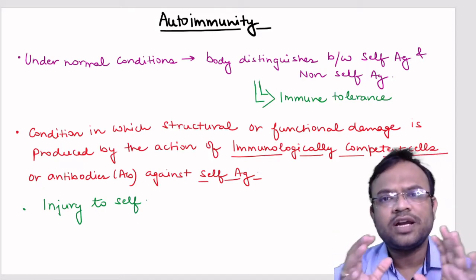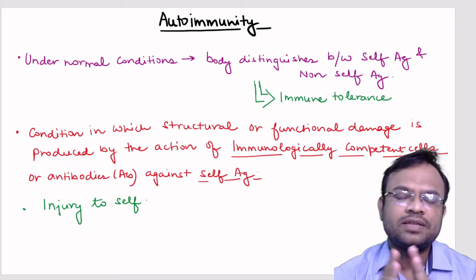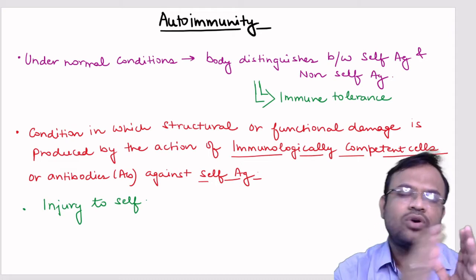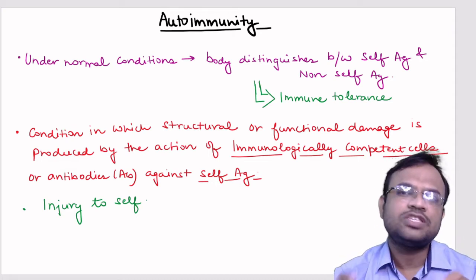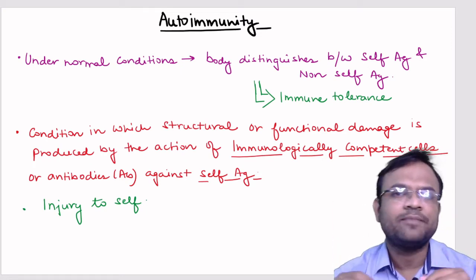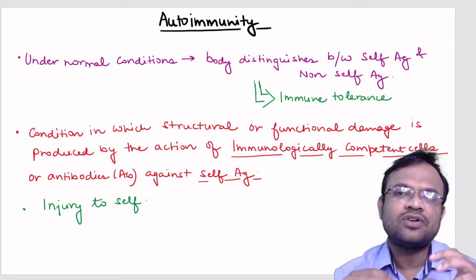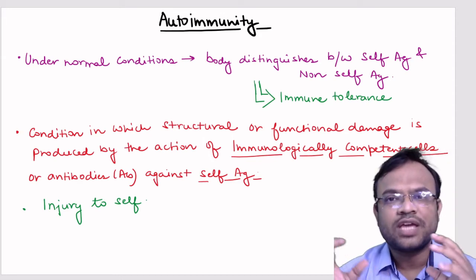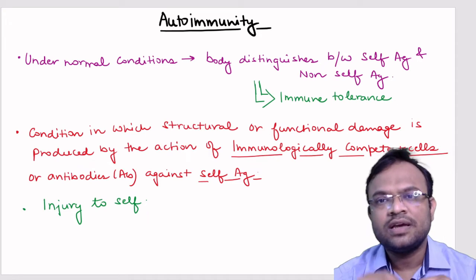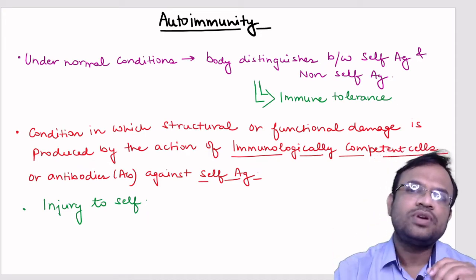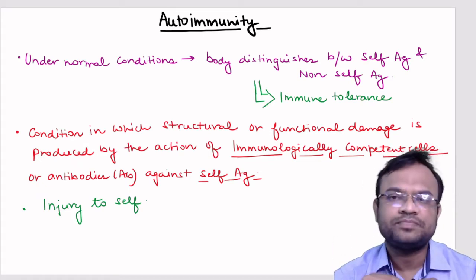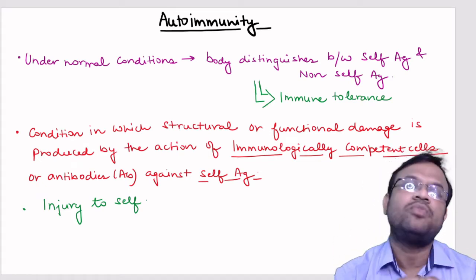But let me come back to this word, autoimmunity. If you break it down, auto means self, immunity means protection. So this word gives us a different meaning, a picture that autoimmunity refers to the capacity to protect one's own self, but that is not the case. Actually, autoimmunity refers to causing injury to one's own body.